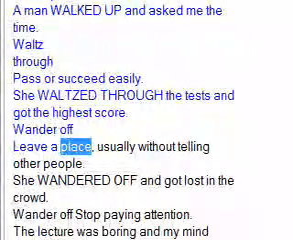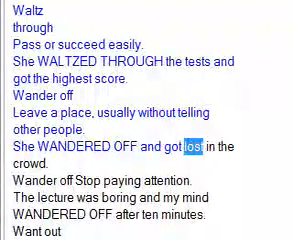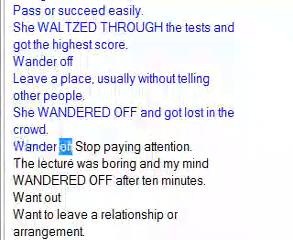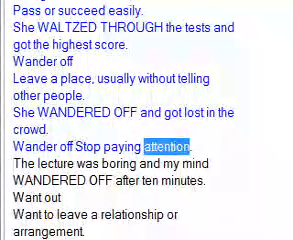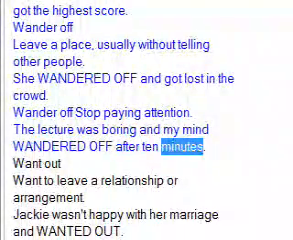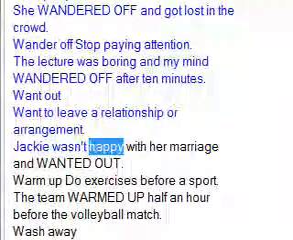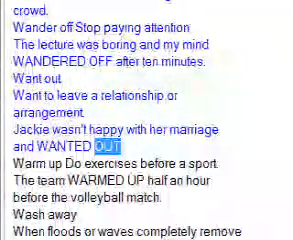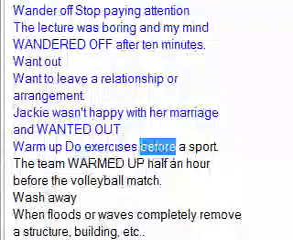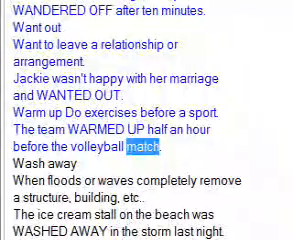Wander off: leave a place, usually without telling other people. She wandered off and got lost in a crowd. Wander off: stop paying attention. The lecture was boring and my mind wandered off after 10 minutes. Want out: to leave a relationship or arrangement. Jackie wasn't happy with her marriage and wanted out. Warm up: do exercises before a sport. The team warmed up half an hour before the volleyball match.